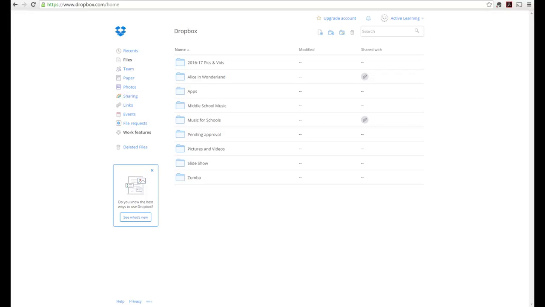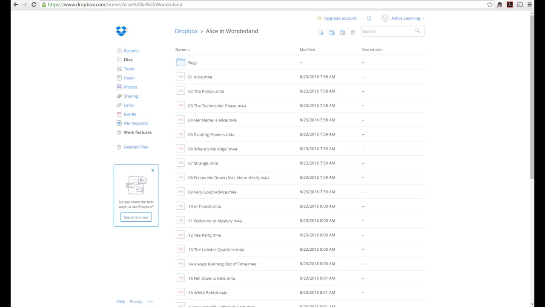Now, we're going to go into the folders, but we're not going to get into all of these. We're just going to talk about the important ones, which are the Alice in Wonderland file, the Pics and Videos file, and the Music for Schools file. The Alice in Wonderland folder will contain music from the Disney movie. This will help make your show feel a tad bit more authentic. Now, we're not requiring you to use all of this music in here, but it is highly encouraged. Also within this folder is a bug folder that has music pertaining to bugs, obviously.